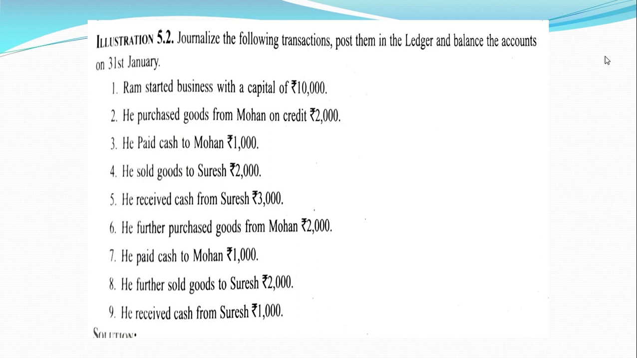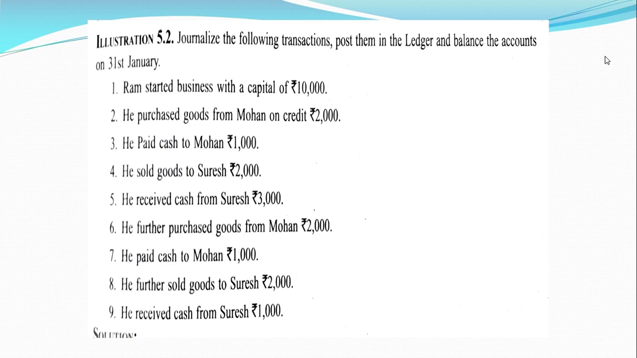So we have journal entries to do, and we have these transactions. Ram started business with a capital of rupees 10,000. The first job is to identify which two or more accounts are involved in this particular transaction. In the first entry, Ram started business with a capital of 10,000. It means we have two things involved: one is Ram's capital, another one is cash. If nothing is mentioned, assume that it is cash. Cash is a real account, capital is a personal account.